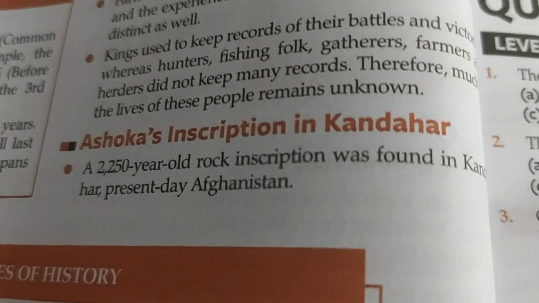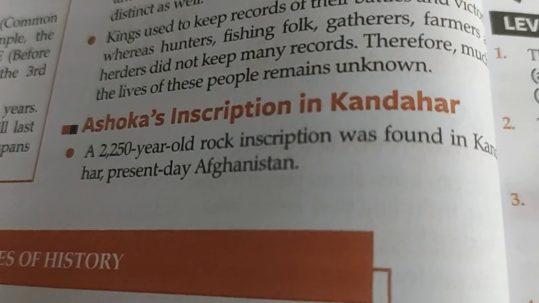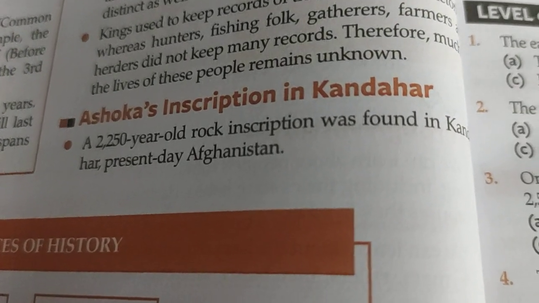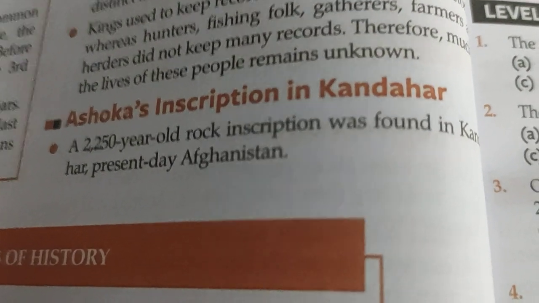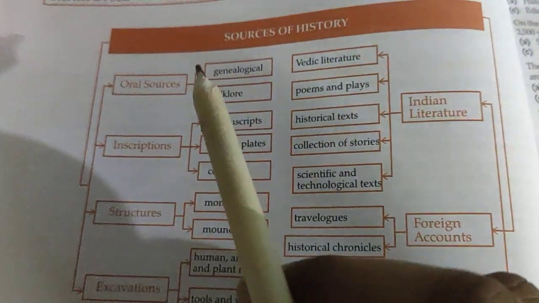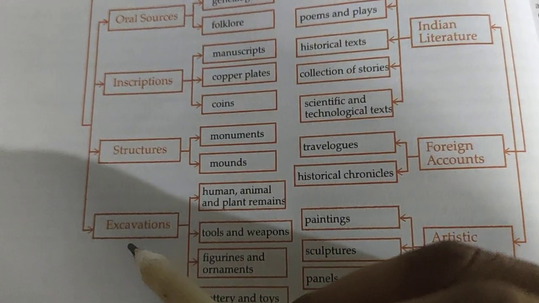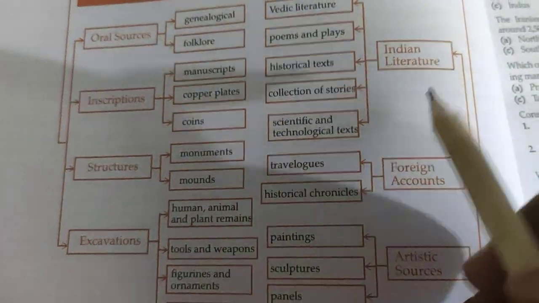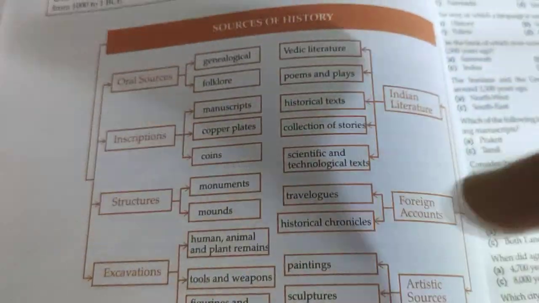Ashoka's inscription in Kandahar, a 2250-year-old rock inscription, was found in Kandahar, present day Afghanistan. Now see the sources of history. So oral sources, inscriptions, structures, then excavations, then Indian literature, foreign accounts, artistic sources. These are the main sources actually.